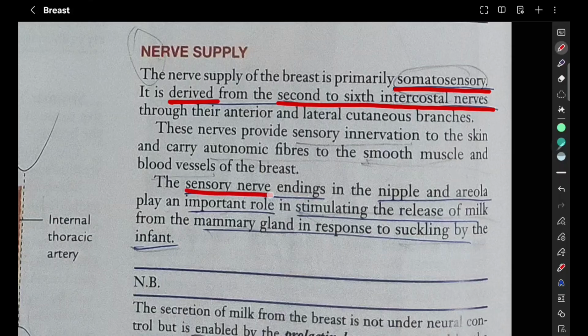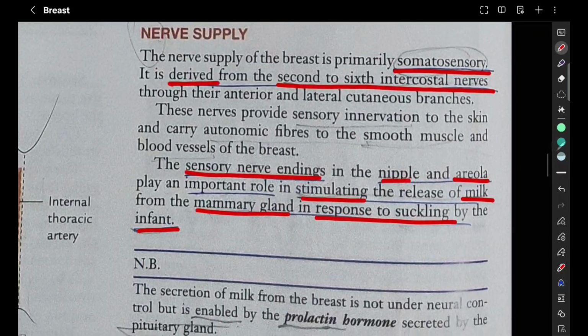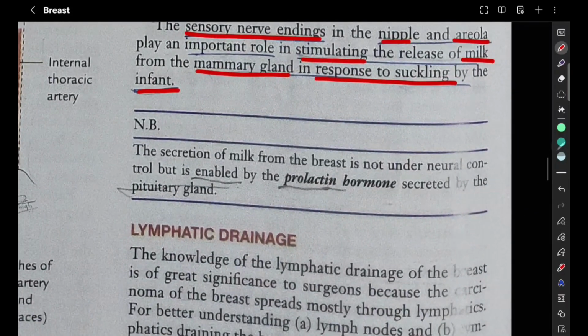Okay, so we have sensory nerve endings in the nipple and areola, right? They are going to play a major role in stimulating the release of milk from the mammary gland in response to the suckling action of the infant. So the secretion of milk from the breast is not under neural control, but it is enabled by the prolactin hormone that is secreted by the pituitary gland.